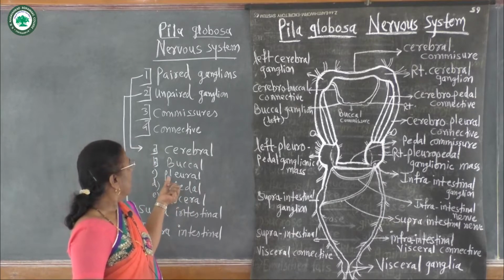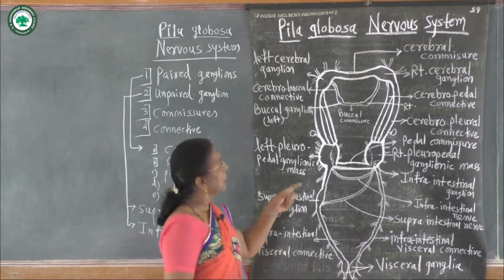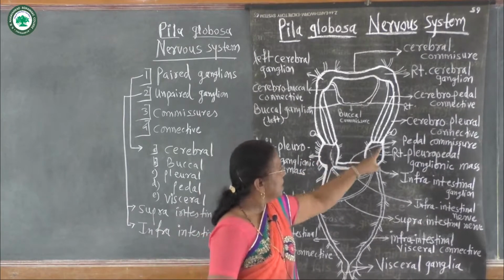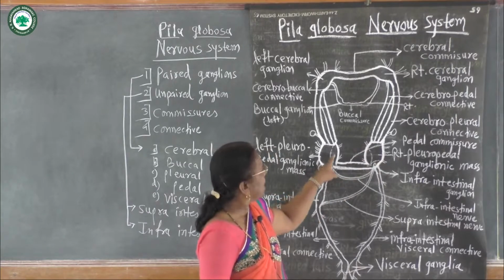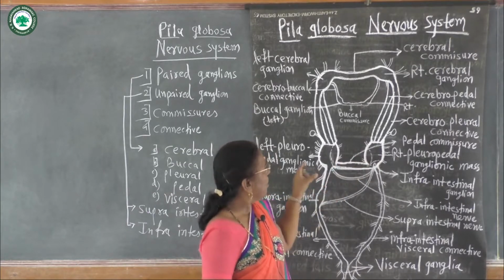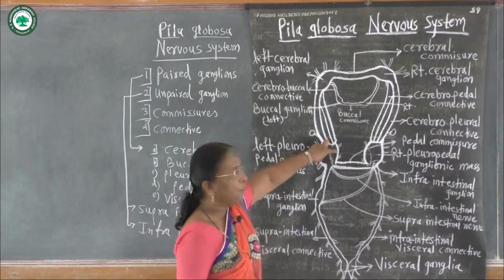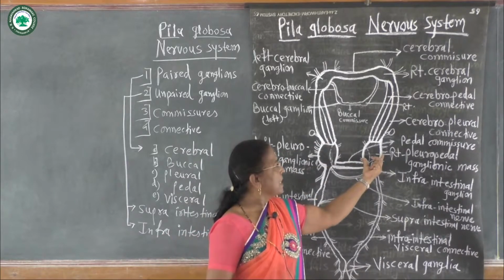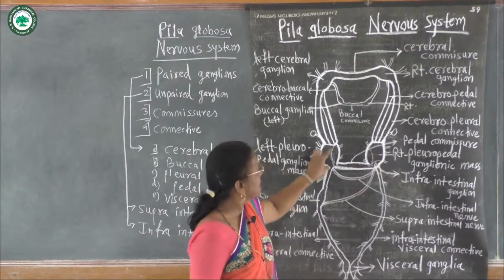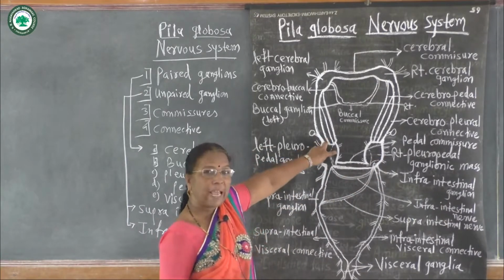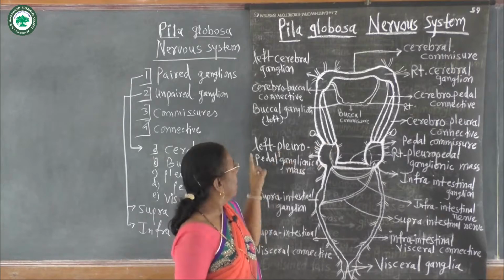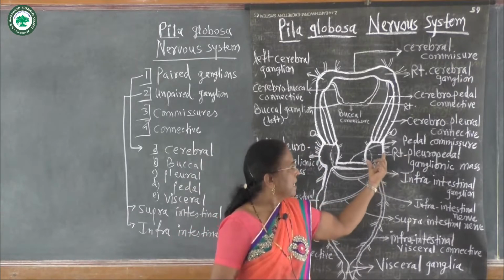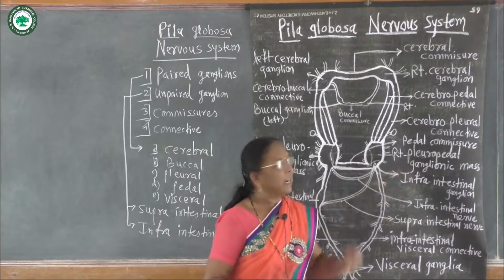Then third, pleural ganglions. Here pleural ganglions on this side and pedal ganglions on the inner side, but they join one another to form a large ganglionic mass. Hence, this mass is also called left side pleuropedal ganglionic mass, and again here on the right side right pleuropedal ganglionic mass.